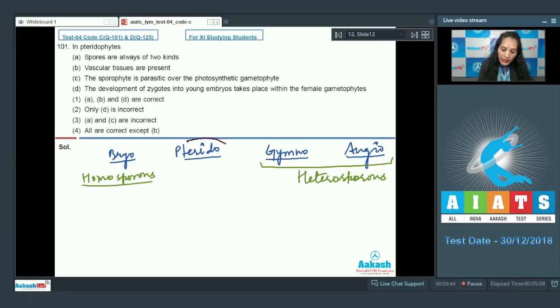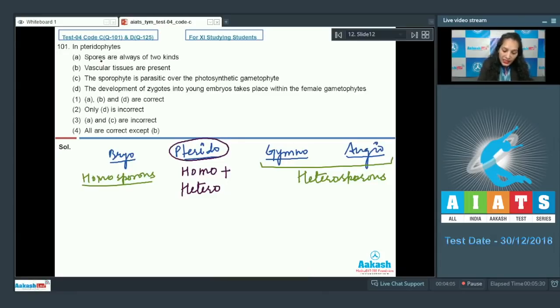Pteridophytes is the only plant group where you can see homosporous species as well as heterosporous species. So bryophytes are only homosporous, gymno and angio are only heterosporous. Pteridophytes can have homosporous and heterosporous species.